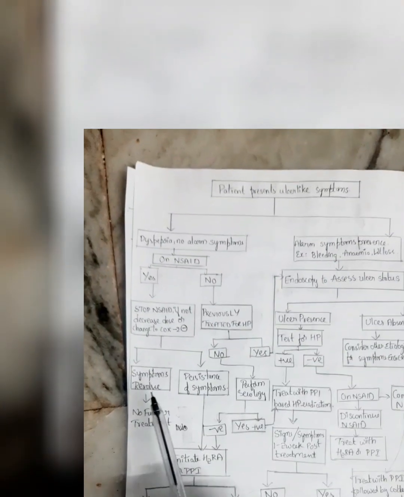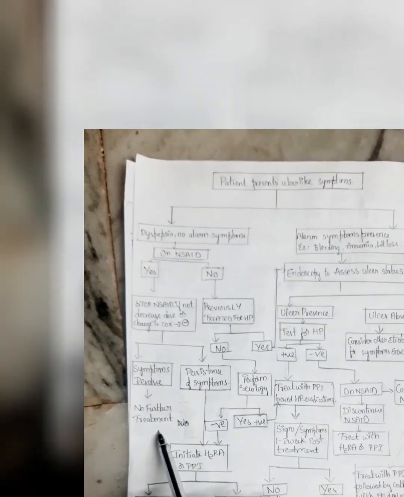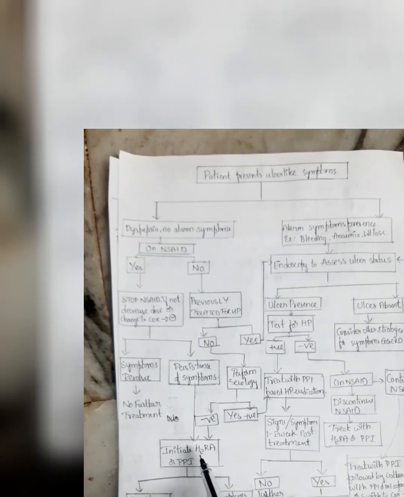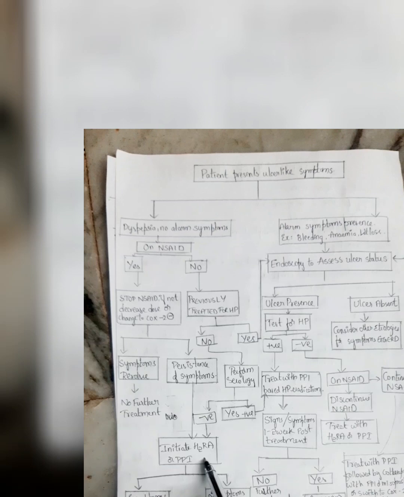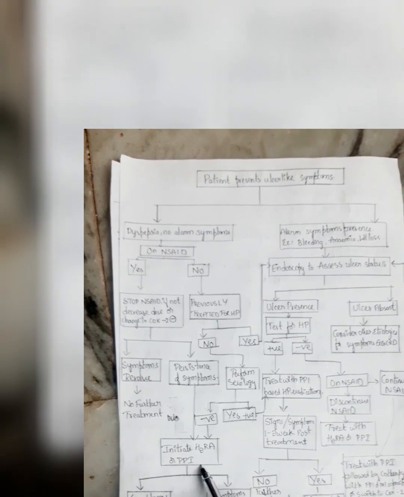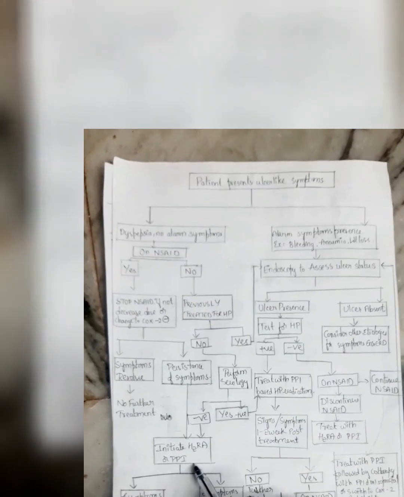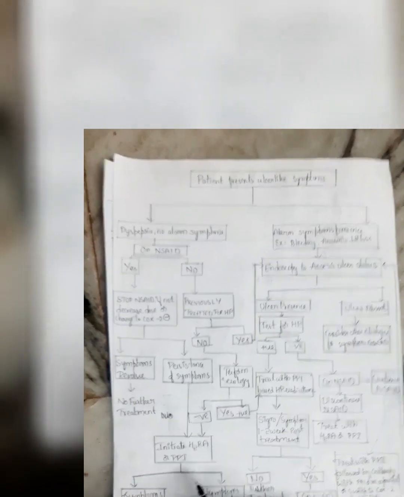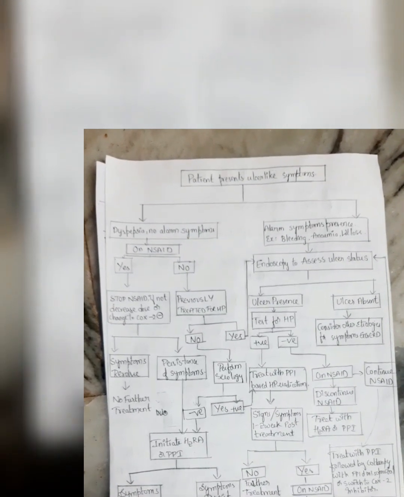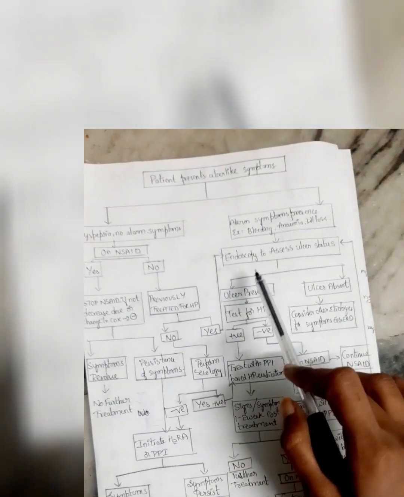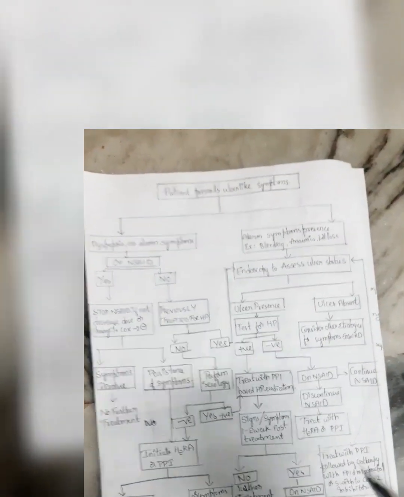Then we have to check. If symptoms resolve, there is no need of further treatment. If the symptoms persist, we have to initiate histamine receptor antagonists or proton pump inhibitors like cimetidine, ranitidine, nizatidine or like pantoprazole, esomeprazole. We have to initiate the therapy. If symptoms resolve, we have to continue with the therapy. If the symptoms persist, we have to do endoscopy to check the ulcer status.